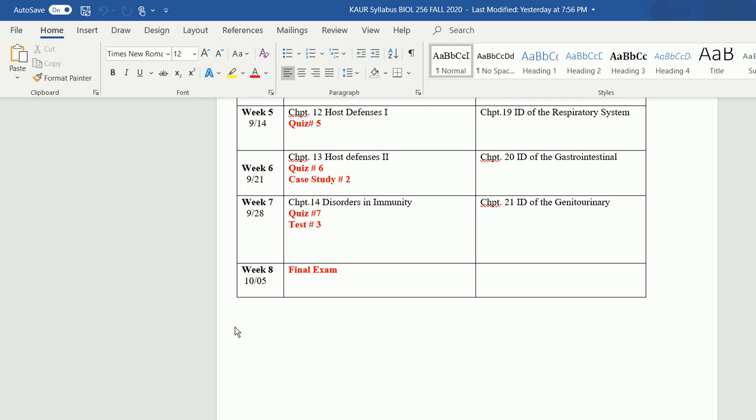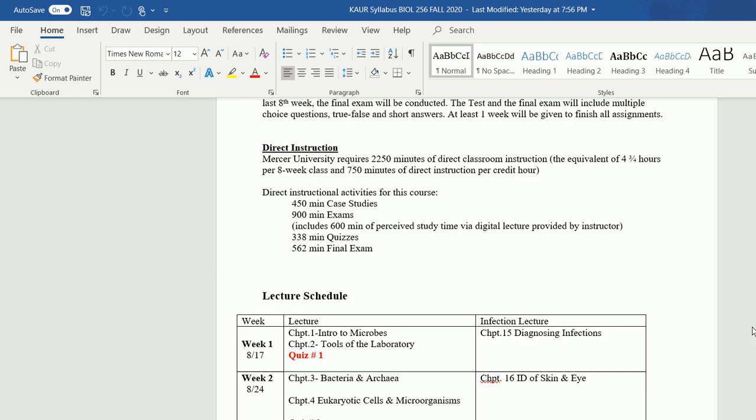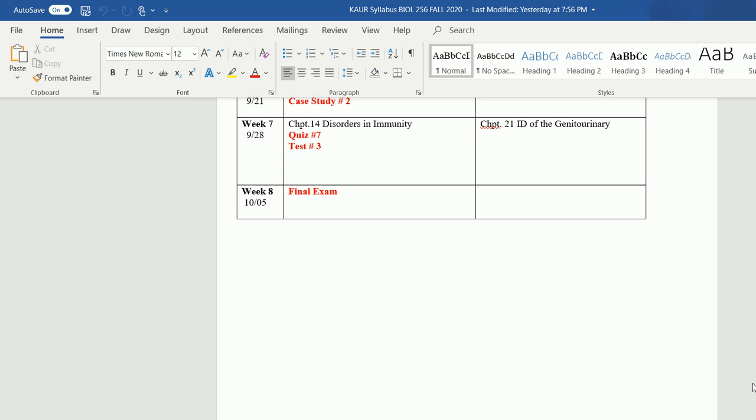And week 8 is the final exam. During week 8 we will be doing the final exam. The final exam will be comprehensive, which means all the chapters we have done in the course, the questions will be there in the final exam from all the chapters. So that's all about the syllabus. If you have any question, please let me know.